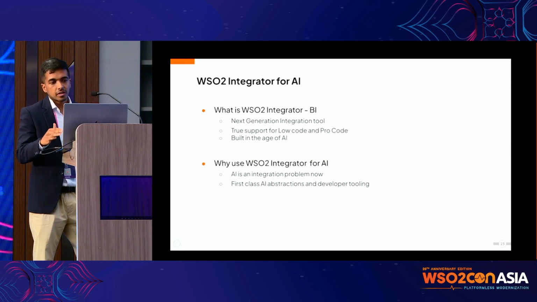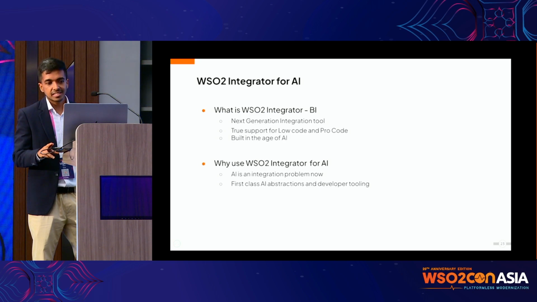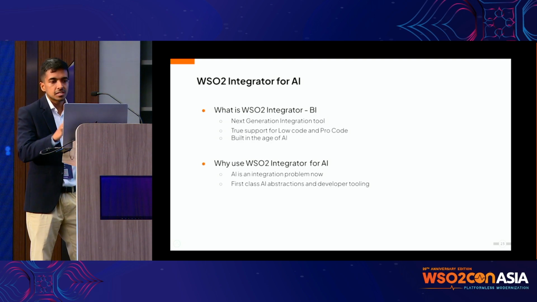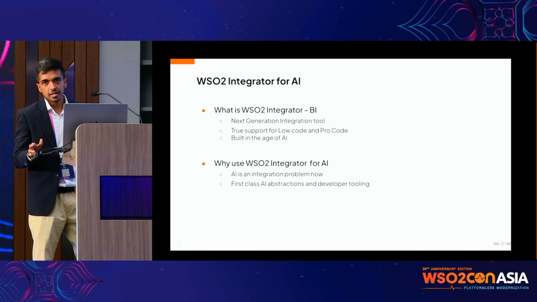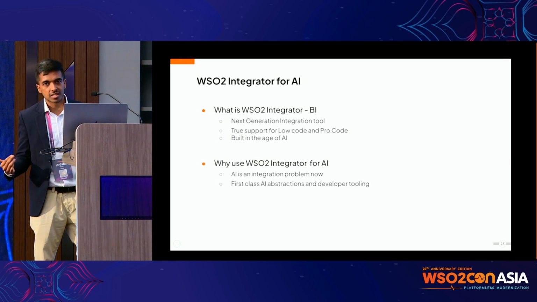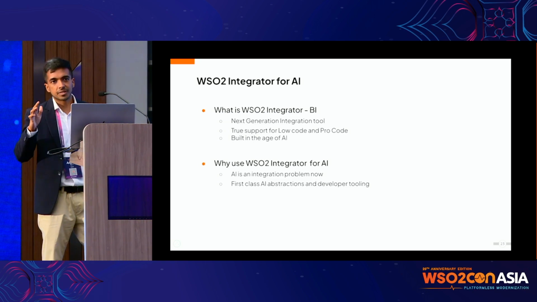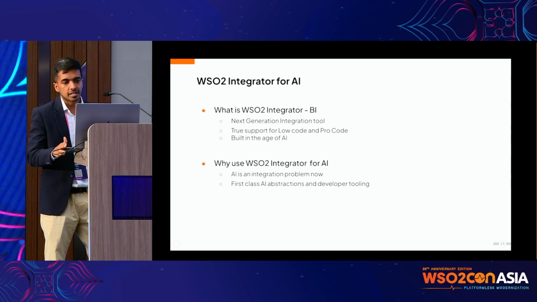What WSO2 Integrator BI specializes in is that we have first-class abstractions to build these kinds of applications and first-class developer tooling, because we made this with AI in mind, right? That is what we are going to focus on today. We're not going to focus too much on the integration aspects of the product, but at its core, it's an integration product that specializes in AI, right?